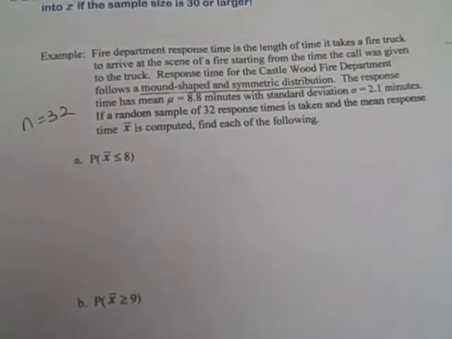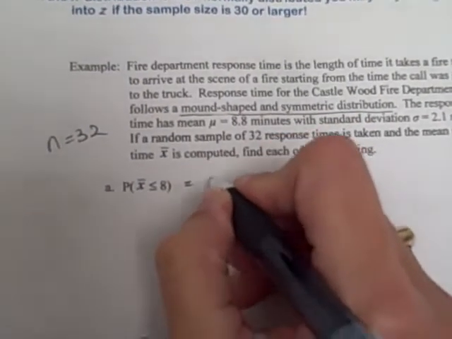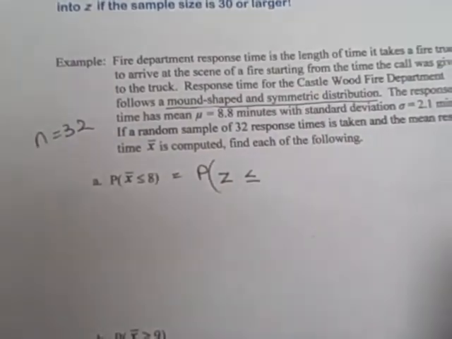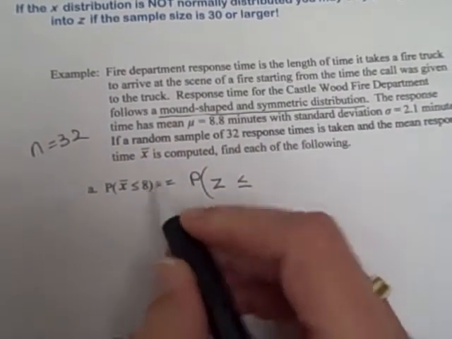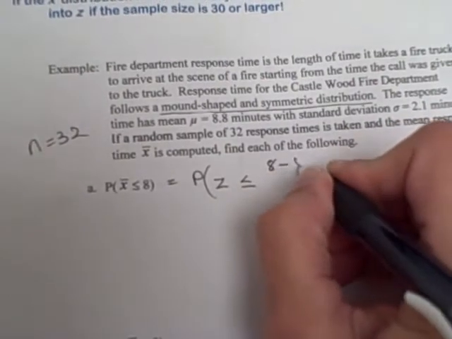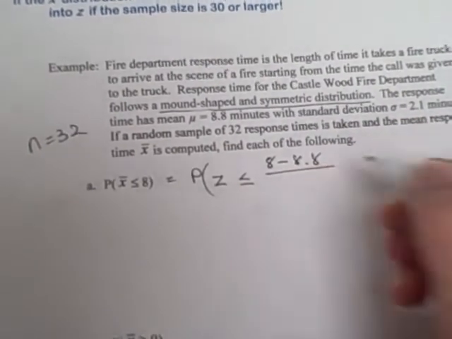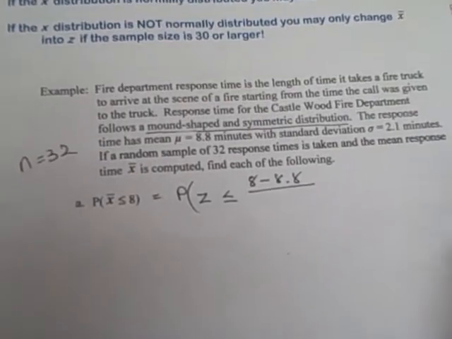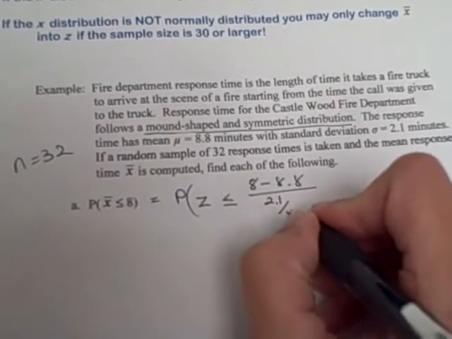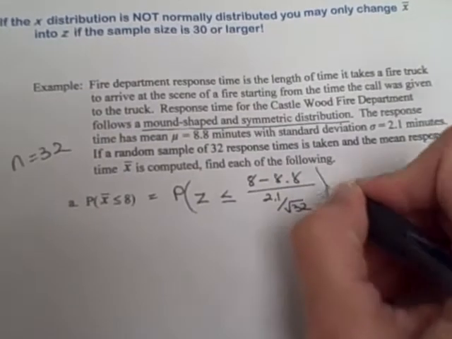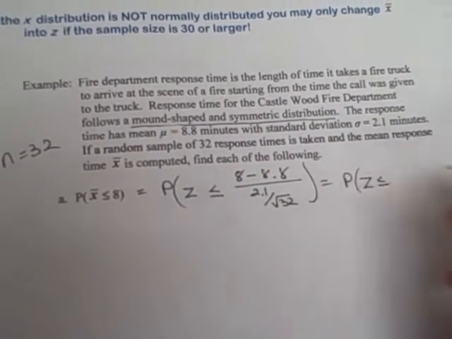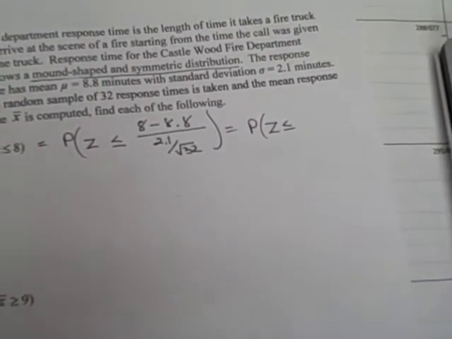Okay? So just the same way, this is going to become the probability that z is less than or equal to x bar minus mu, 8 minus 8.8, over sigma divided by the square root of n. So 2.1 divided by the square root of 32. So this is going to be the probability that z is less than or equal to... We work this out.